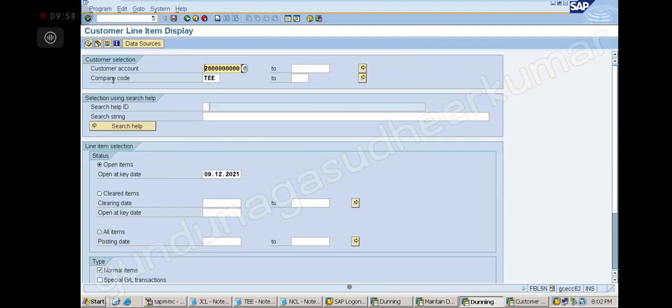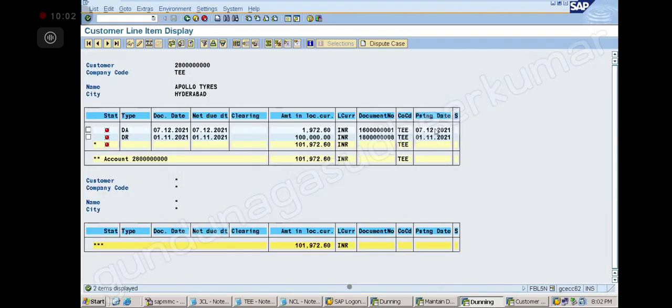In FBL5M, when I check this, you see this interest is posted on what date? 7th December. Right, sir. Now it is below grace date, right? If I run it on 9th, yes. Now if I run it on 15th, grace days are crossed. That is the reason the first dunning letter is generated. Clear? Right. Thank you.